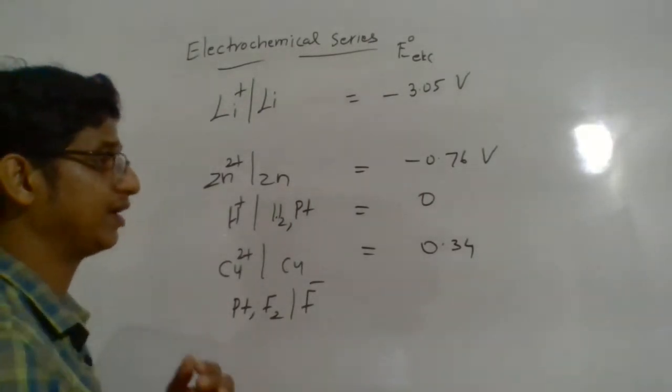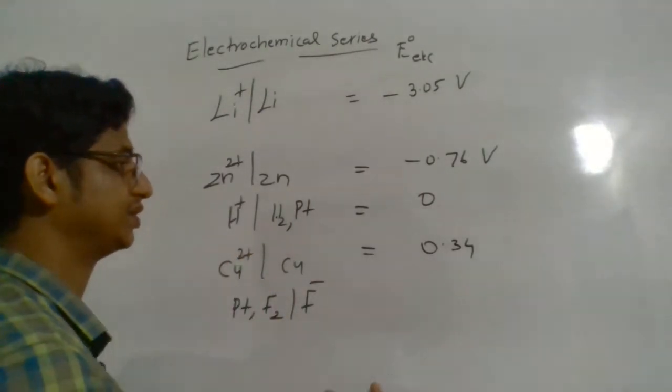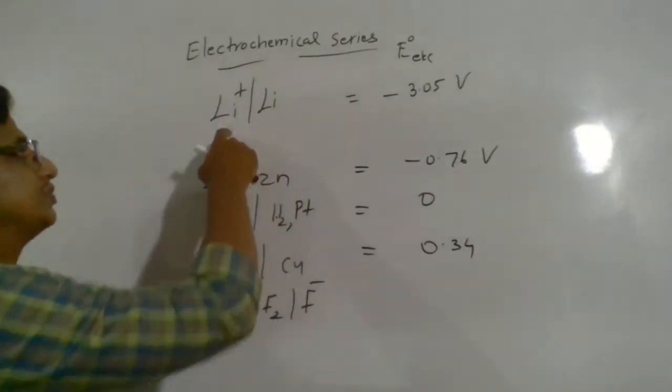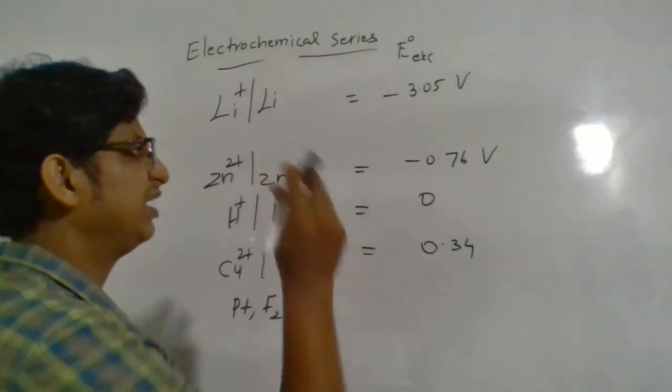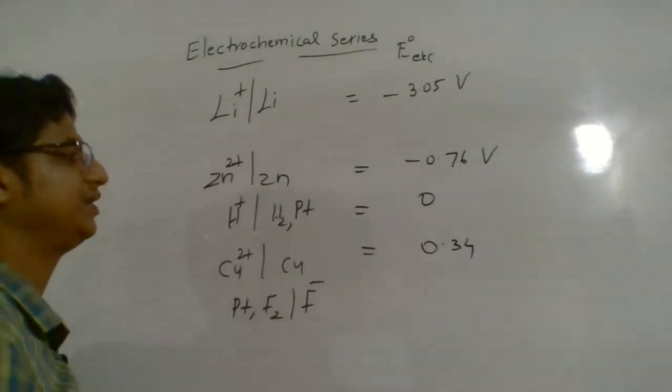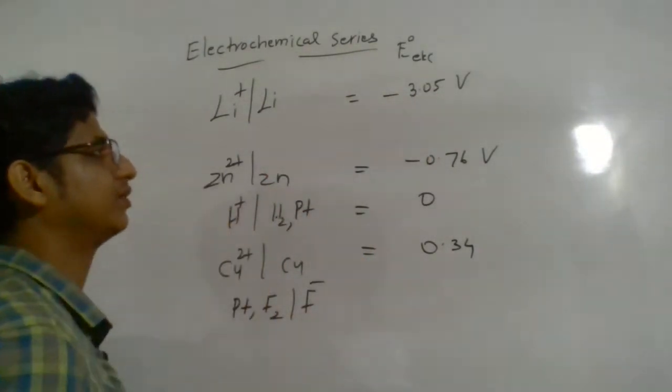Even though lithium has a tendency to undergo oxidation, for comparison we choose the reduction tendency. So a very negative reduction potential value means less tendency to undergo reduction.